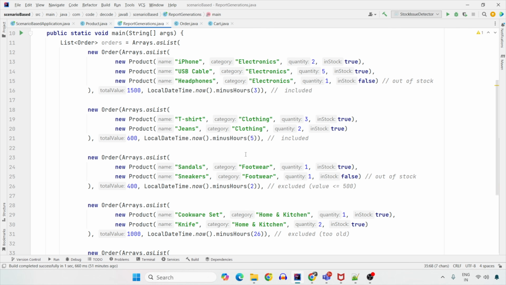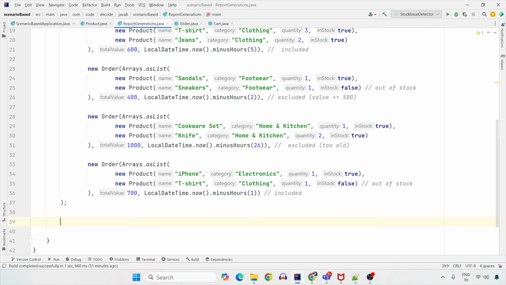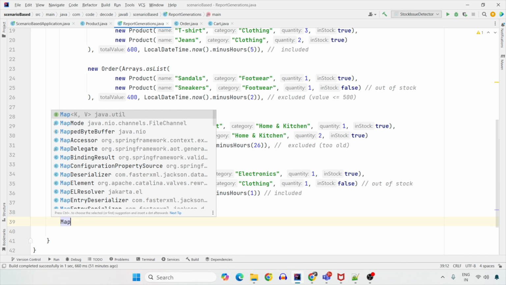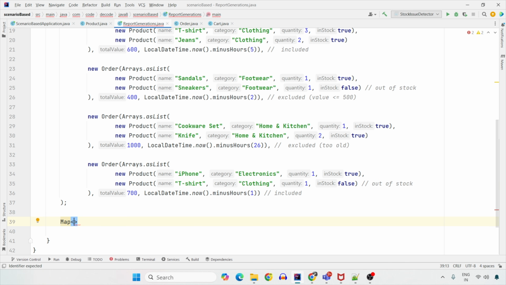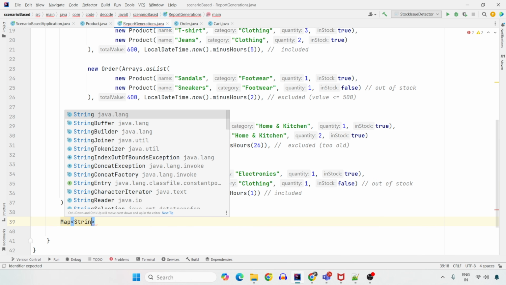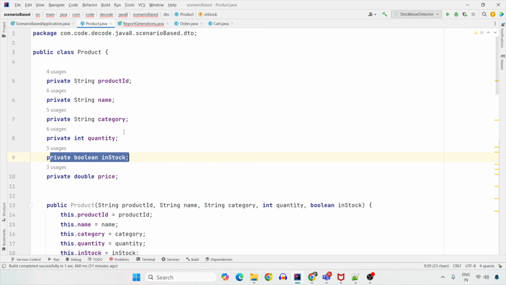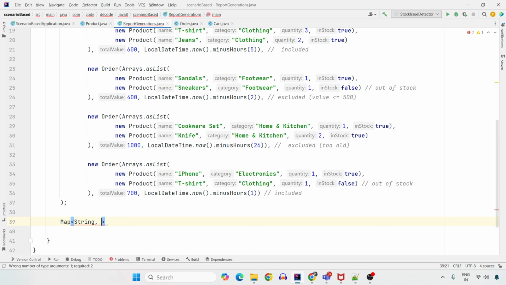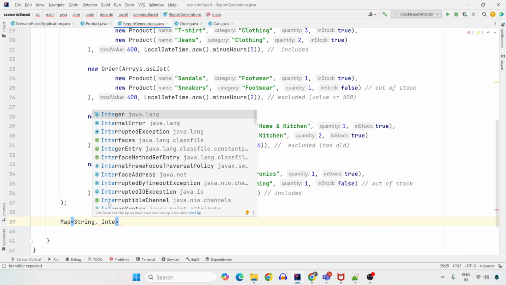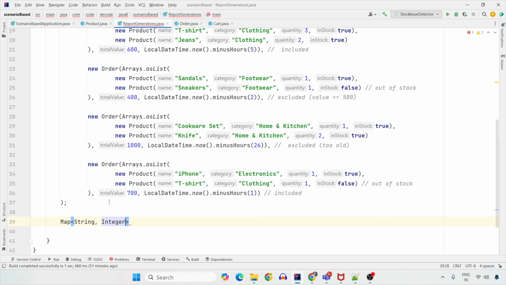Let's see how we implement it. Now, I'm going to create a map of key value pair, where the key will be my category, which is of the type string. How do you know the category is of type string? In the product, you see the category is of type string. And the value should be the integer, which is actually the total quantity of that category being sold. So a map of category and quantity.